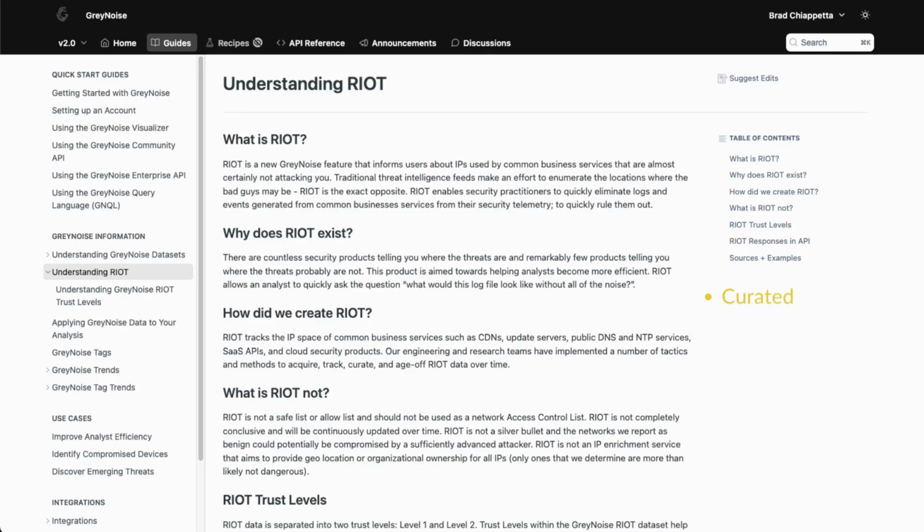The GreyNoise RIOT dataset is a curated list of IP addresses that are parsed directly from source vendors and turned into an IP lookup service. The IPs included in RIOT are reparsed every 4 hours to ensure that the most recent updates from all vendors are included. This can mean that an IP you look up at 12 p.m. may no longer be in RIOT at 4 p.m. if that IP address is removed from the source vendor. Additionally, RIOT is only available as an IP lookup service and is not queryable on other values such as provider, unlike the noise dataset.